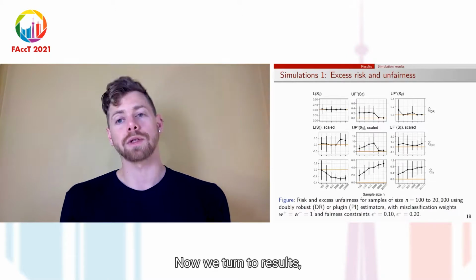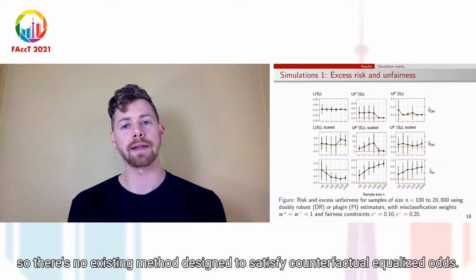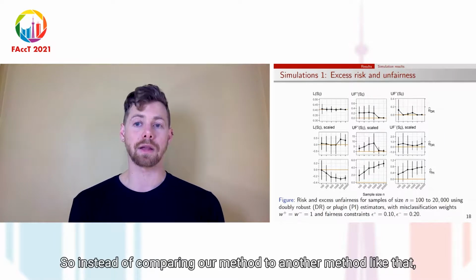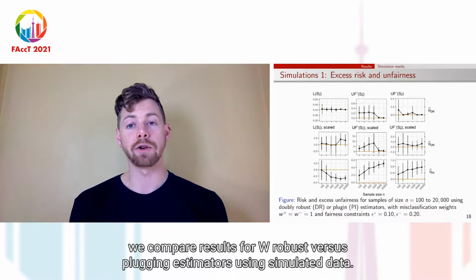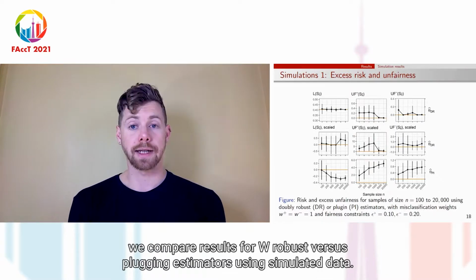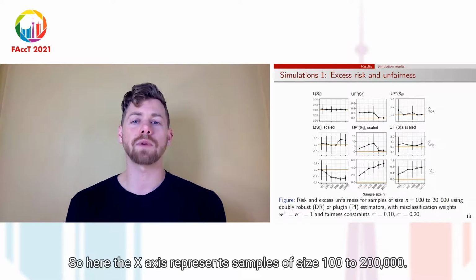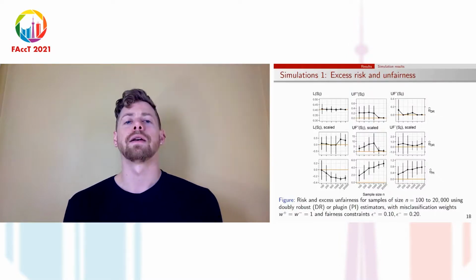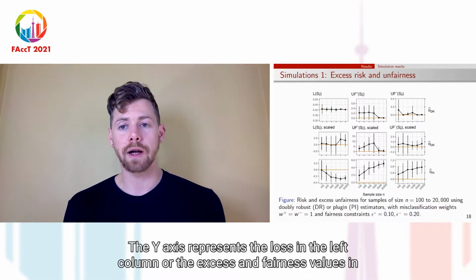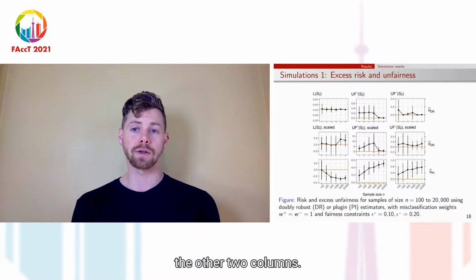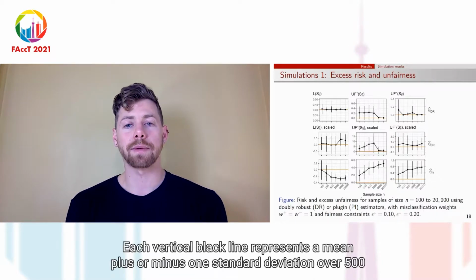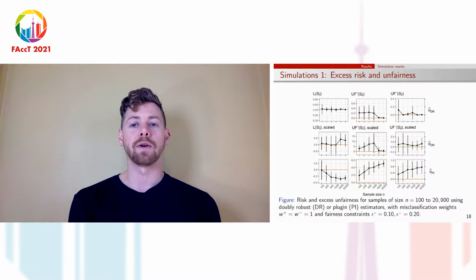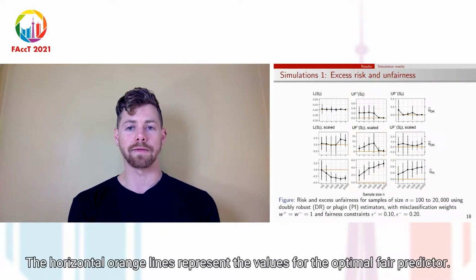Now we turn to results. There's no existing method designed to satisfy counterfactual equalized odds. So instead of comparing our method to another method like that, we compare results for doubly robust versus plug-in estimators using simulated data. Here the x-axis represents samples of size 100 to 200,000. The y-axis represents the loss in the left column or the excess unfairness values in the other two columns. Each vertical black line represents a mean plus or minus 1 standard deviation over 500 simulations. The horizontal orange lines represent the values for the optimal fair predictor.